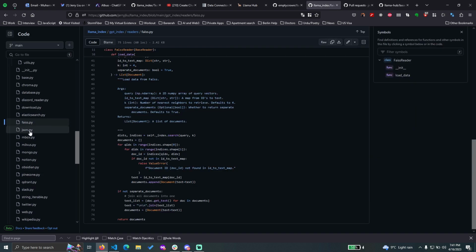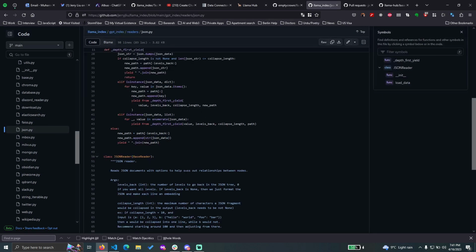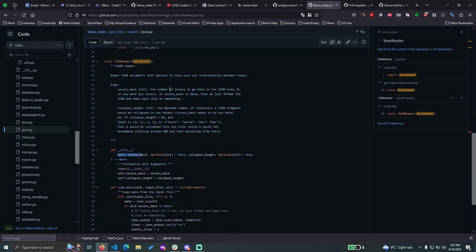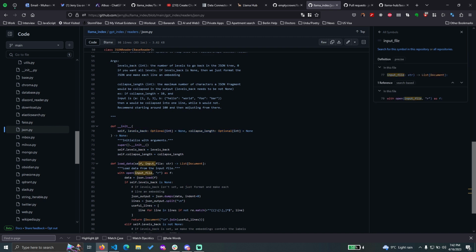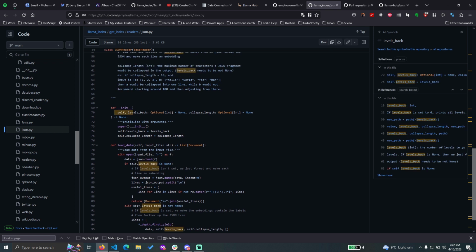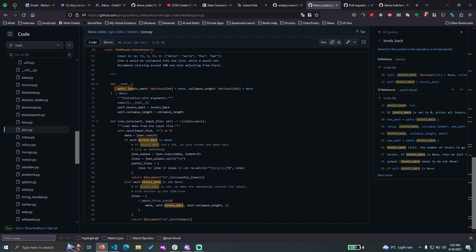But let's say I will take the example of the JSON reader. Here maybe you pass the JSON reader, and read the JSON document with this. This is possibly an initializer. It's taking the file that you input over here, so basically the file path, and after that it loads the file in memory. And levels back, what is that? Maybe some parameter over the initialization that doesn't have to be defined. So I will skip it. I don't want to understand what levels back is doing, but maybe when I read the documentation it will make more sense.